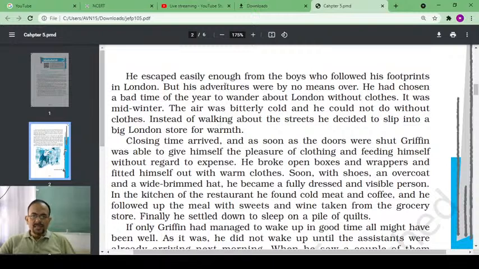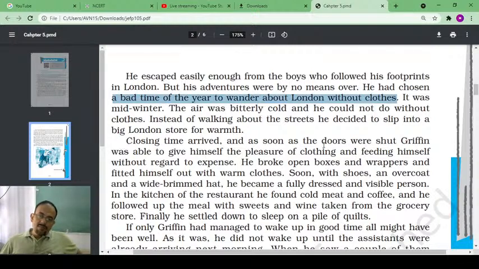He escaped easily enough from the boys who followed his footprints in London. He was able to escape easily from those two boys. At the starting, we found about two boys. So these boys tried to follow him, but he was able to easily escape those two boys. But his adventures were by no means over. He had chosen a bad time of the year to wander about London without clothes.